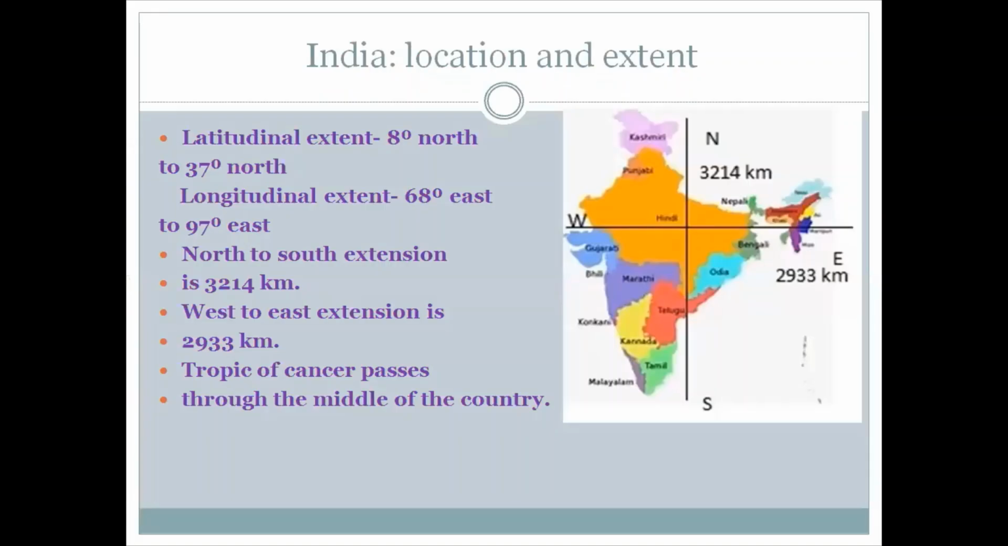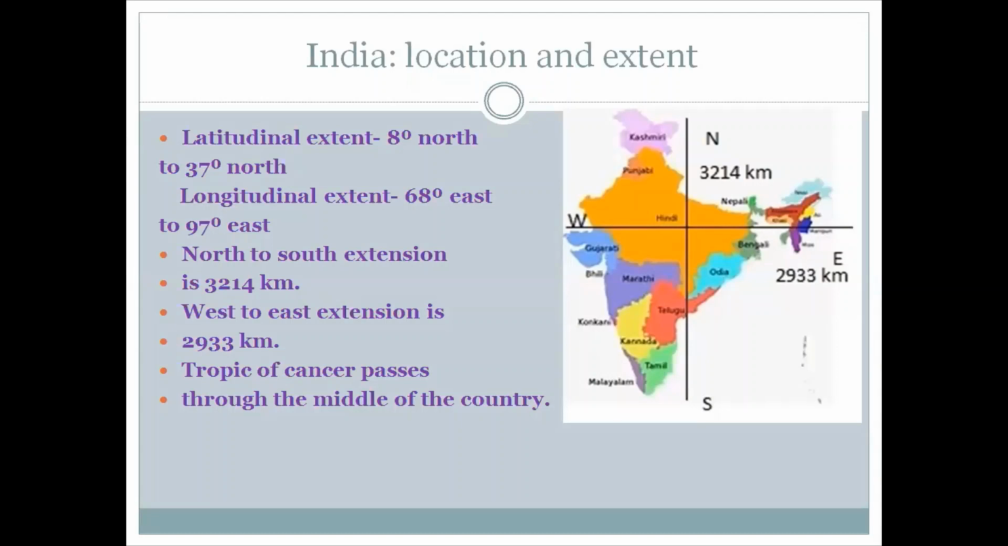Now, India's location and extent. The latitudinal extent of India is 8° north to 37° north, and longitudinal extent is 68° east to 97° east. The Andaman and Nicobar Islands extend further southward and add to its latitudinal extension.